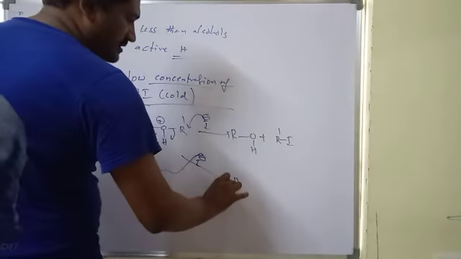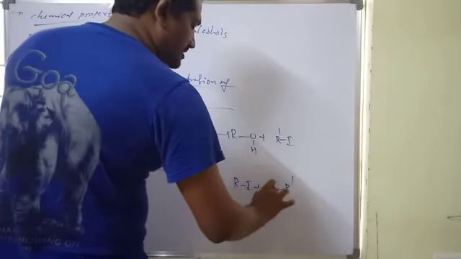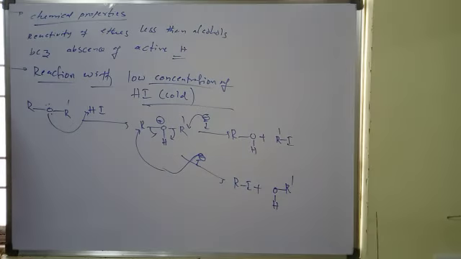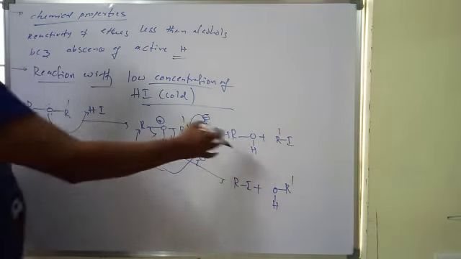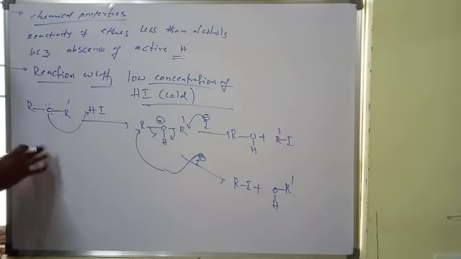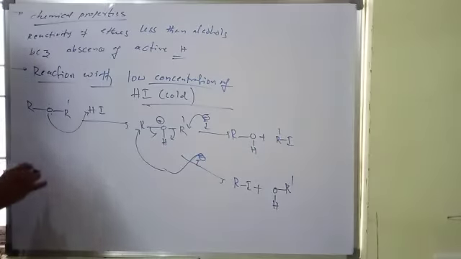So we get RI plus R'OH. This type of product, alcohol and alkyl iodide, will be formed. If R and R' are different, then different products may be formed.